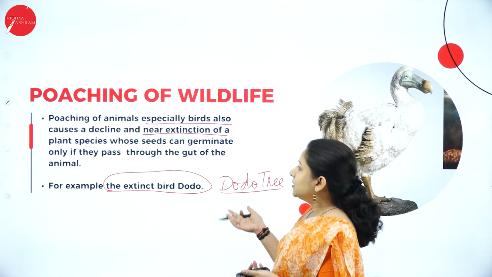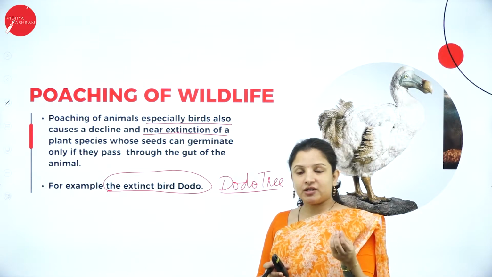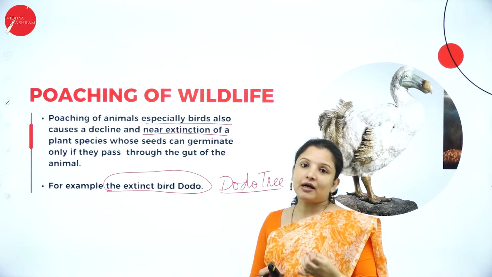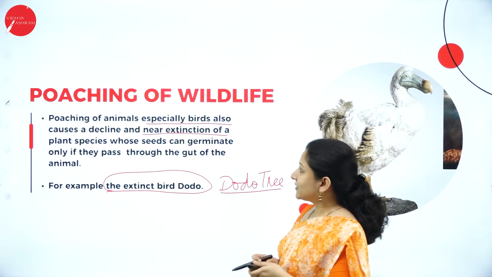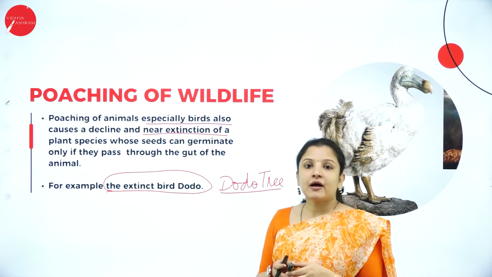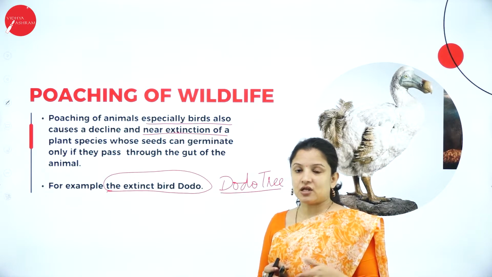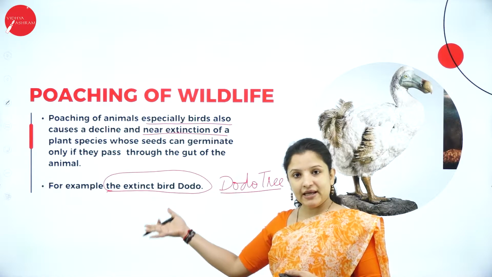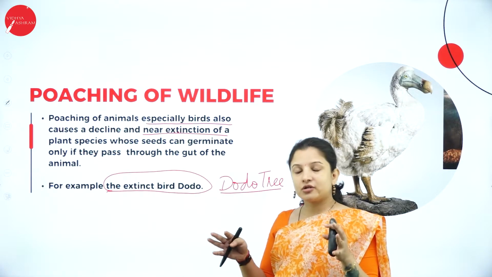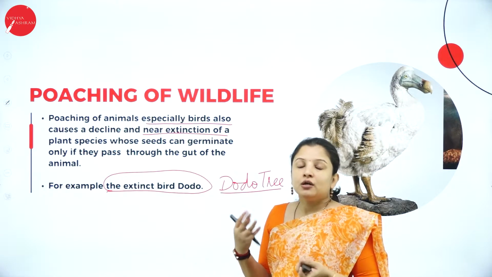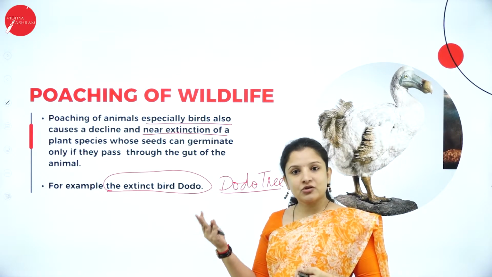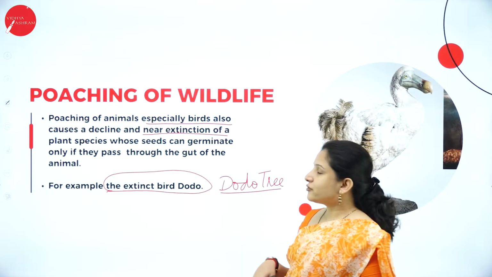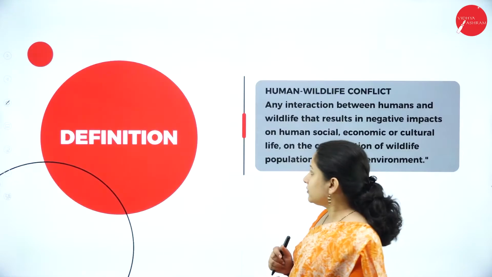So that is how. There are some plants especially which can germinate only if they pass through the gut of certain animals. So that is why poaching of wildlife poses a threat to biodiversity. Because of the extinction of the dodo bird, the dodo tree became extinct. Now, that remaining dodo tree will also become extinct, because no longer can they grow that tree anymore, because the dodo bird is not there, right? So that is how poaching can pose a threat to biodiversity.